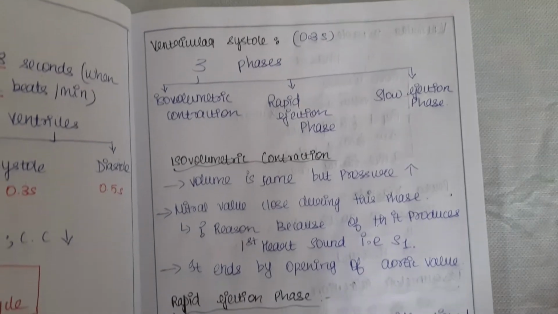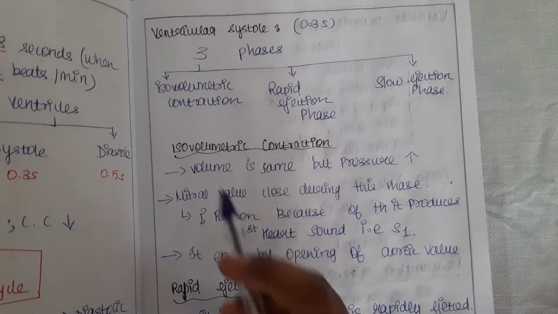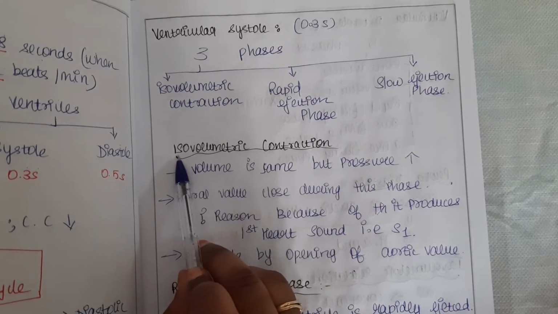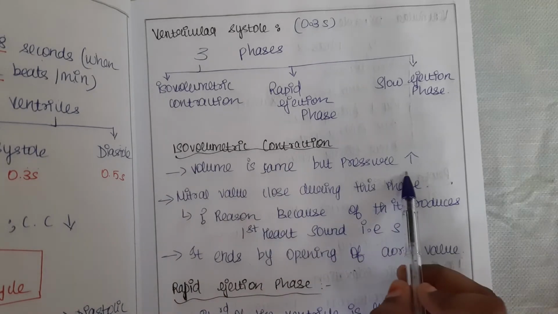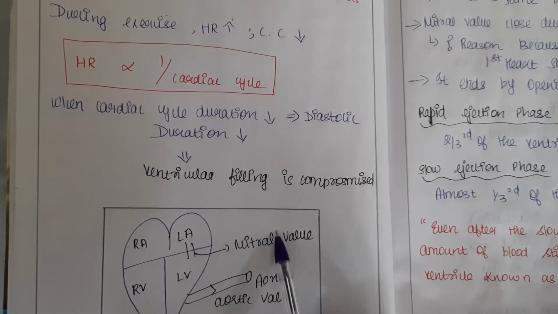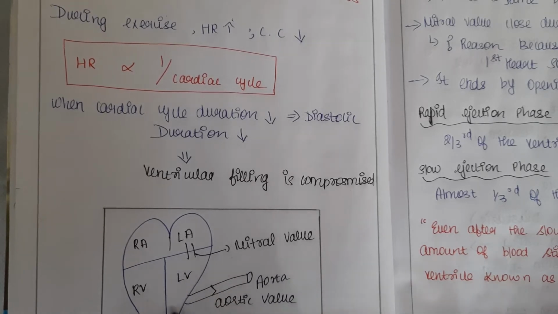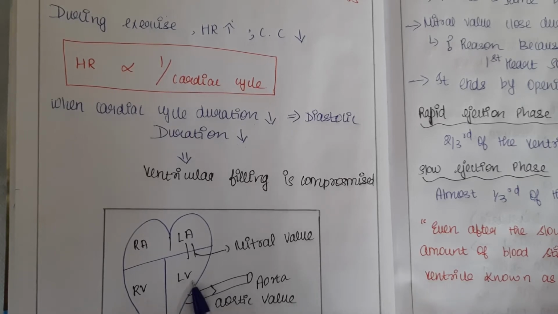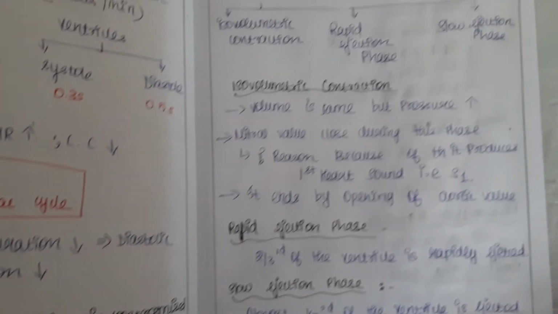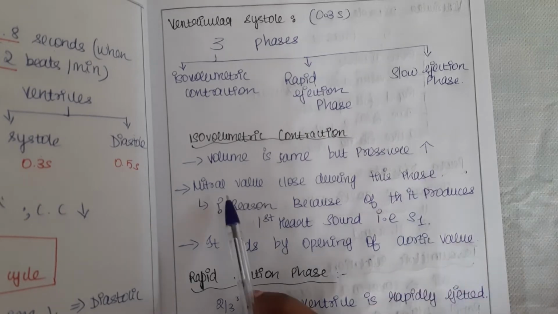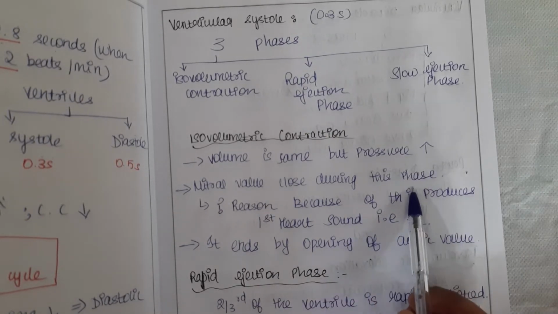Let's see the phases in detail. Isovolumetric contraction first. Iso means same, so the volume remains the same but the pressure increases. The blood has to move from the left ventricle, but if both the valves are not open, the pressure increases while the volume remains the same in the left ventricle. Do you all get the point? That's what I have mentioned here: volume is the same, but the pressure increases. Obviously, the mitral valve is closed during this phase. Why?